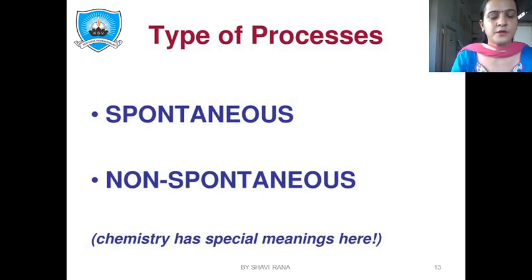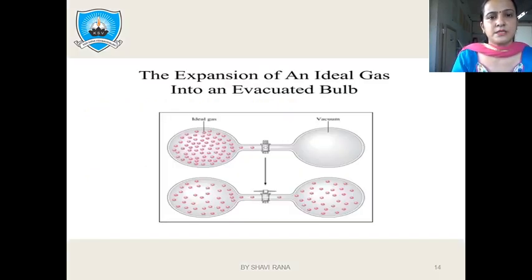Non-spontaneous processes are those processes in which we have to make certain kinds of efforts to make them happen. We have to supply a lot of energy, we have to do work by use of force. So these are processes which are unfavorable to occur, which are not easily able to occur in the universe. These are called non-spontaneous processes.